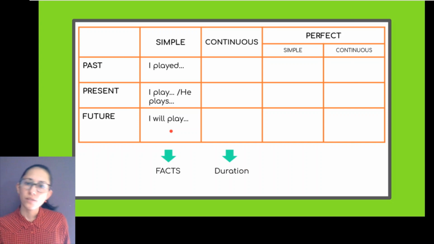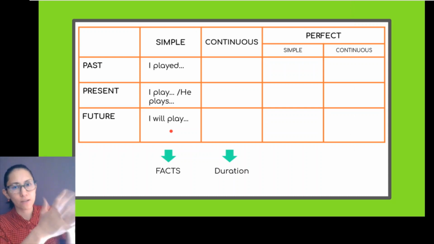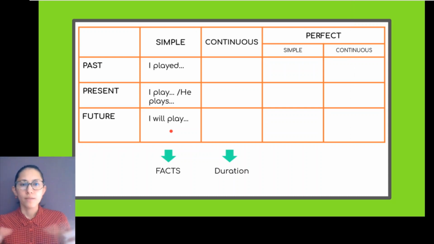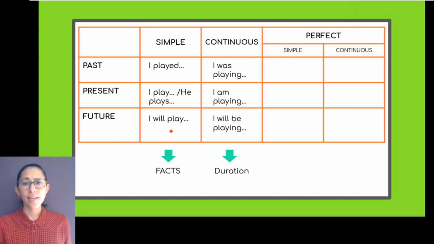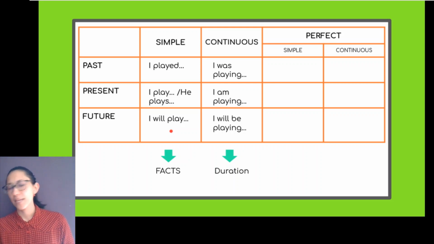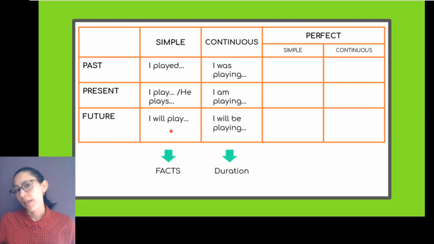Now we have the part of continuous. Continuous is focused on the duration of that activity, not exactly the fact of the activity. It is more about the length of time that it covered and the moment that it took in the past, in the present, or in the future. And here we have some examples. I was playing Catan yesterday with my husband. I am playing Jaipur right now with my friends, and I will be playing Risk this Sunday with other friends, okay?